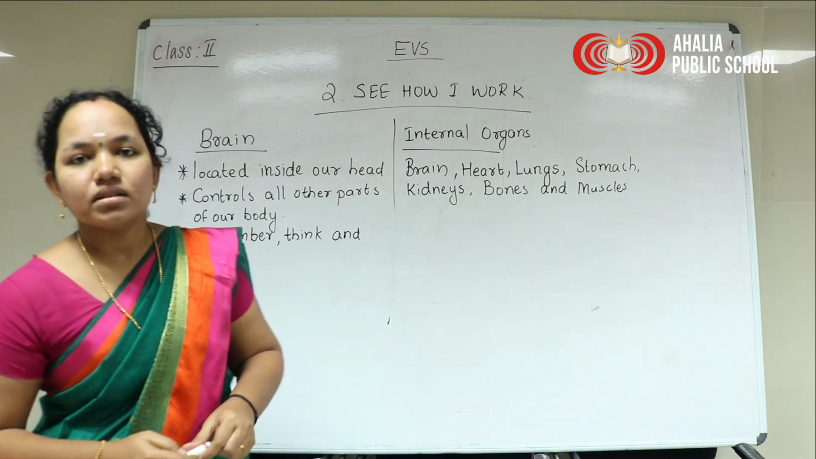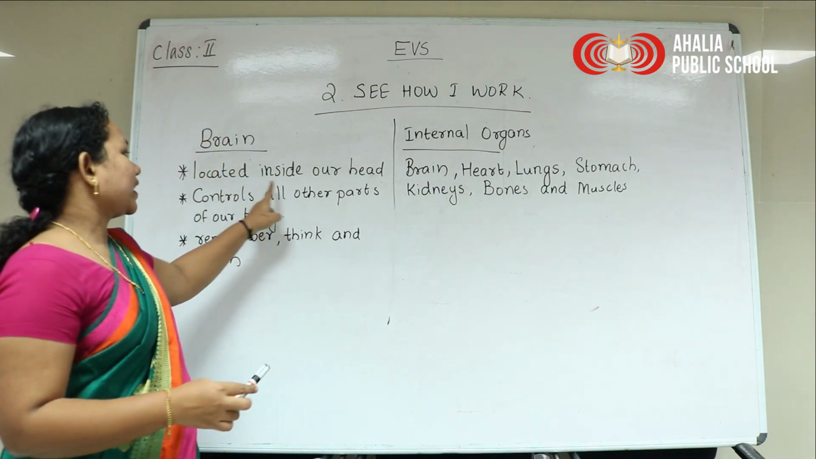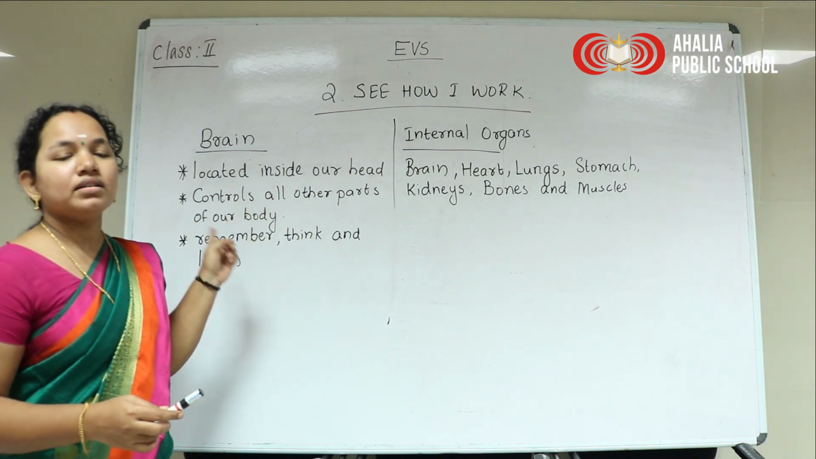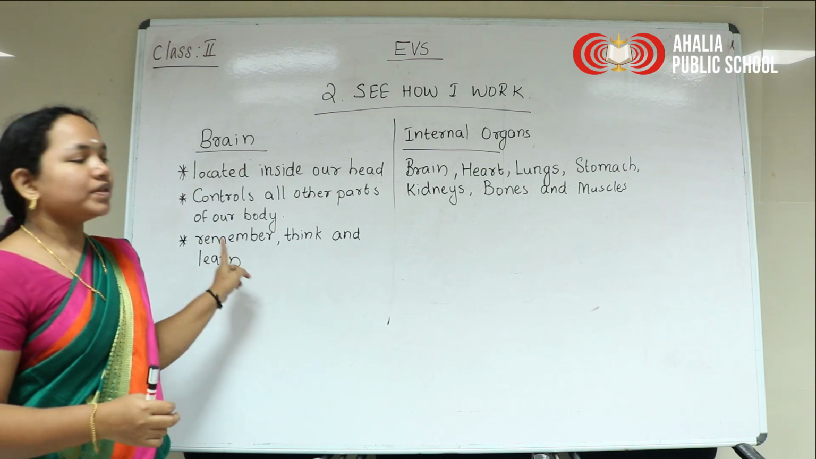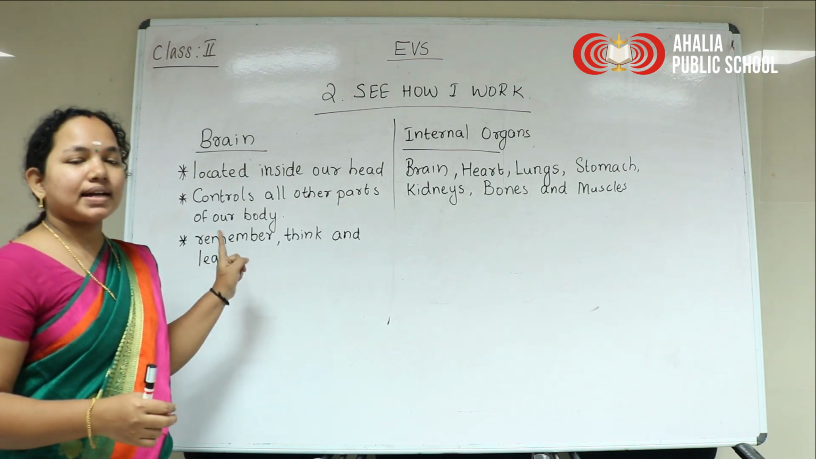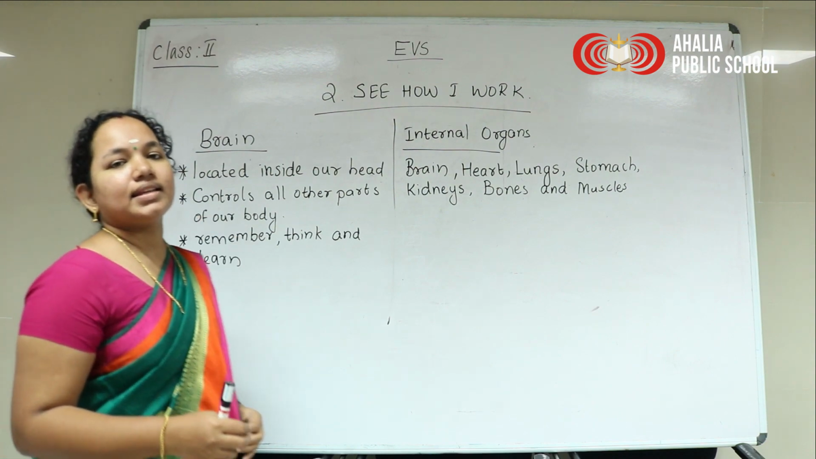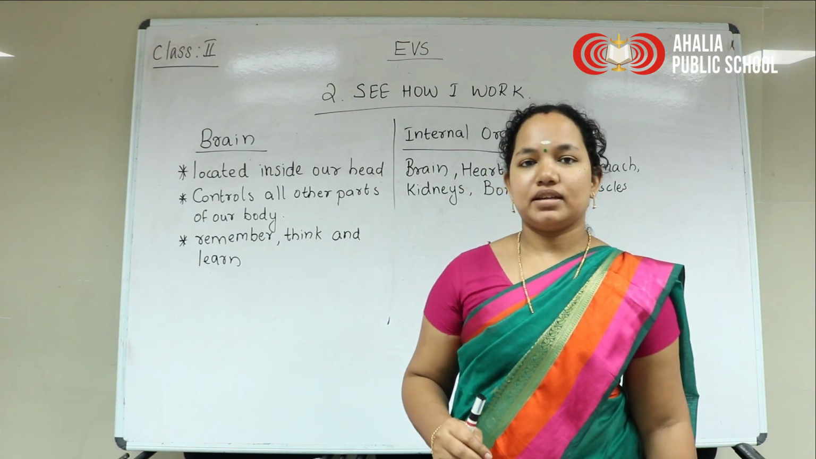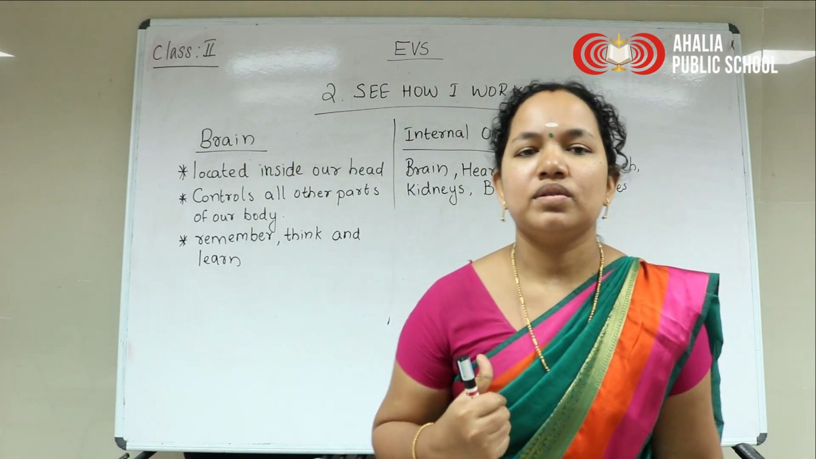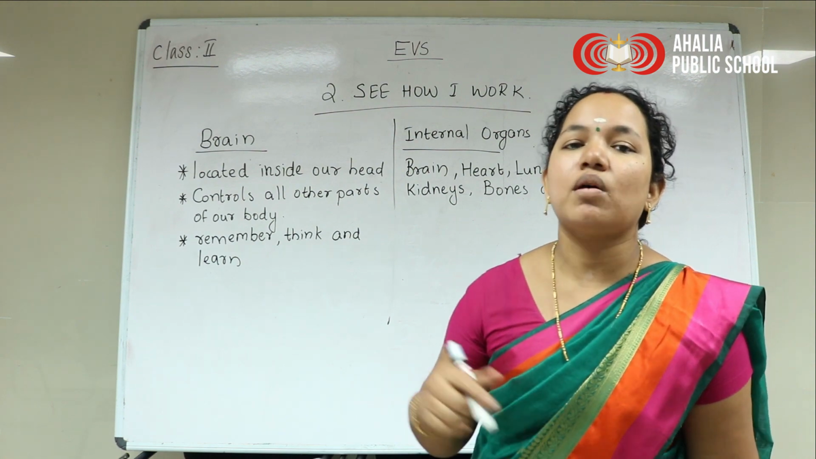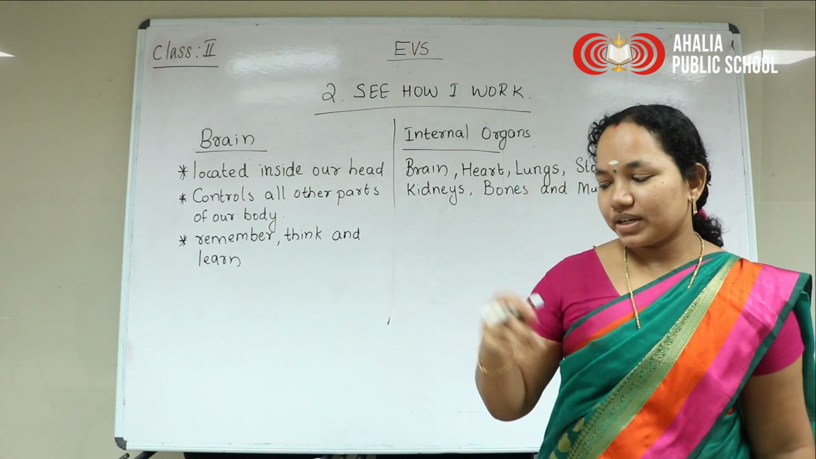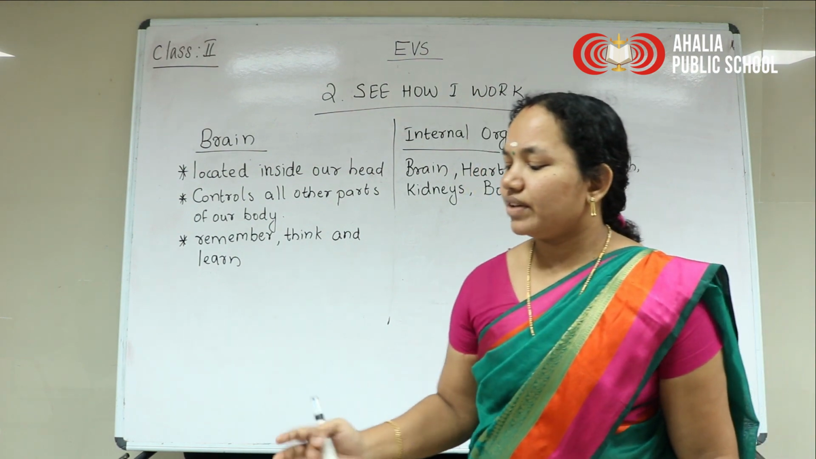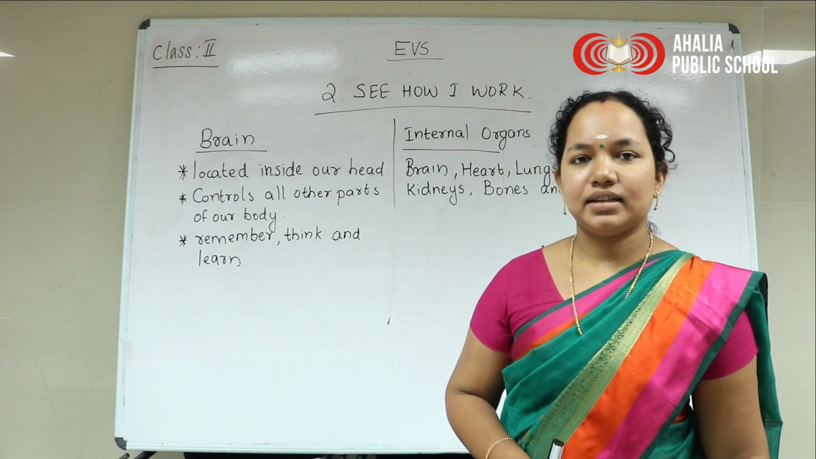So the first one is the brain, which is located inside our head, controls all other parts of our body, and helps us to think, remember and learn. This brain controls all other parts of our body. So how can we say that this brain is controlling all other parts of our body? That is one example. See, if a hot object is there and we touch it, what will happen?